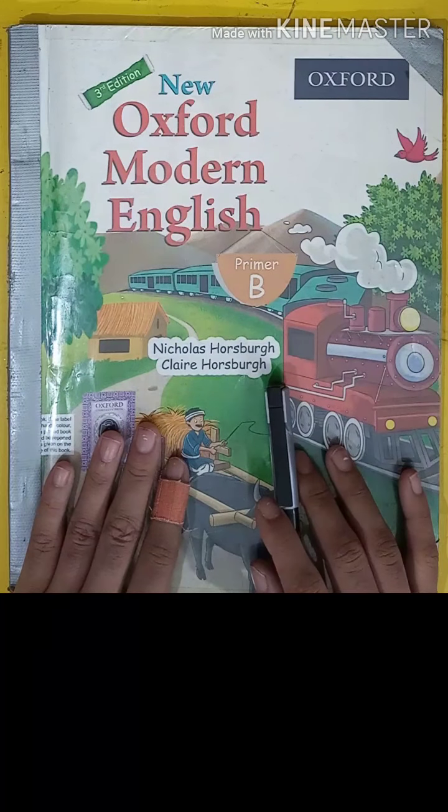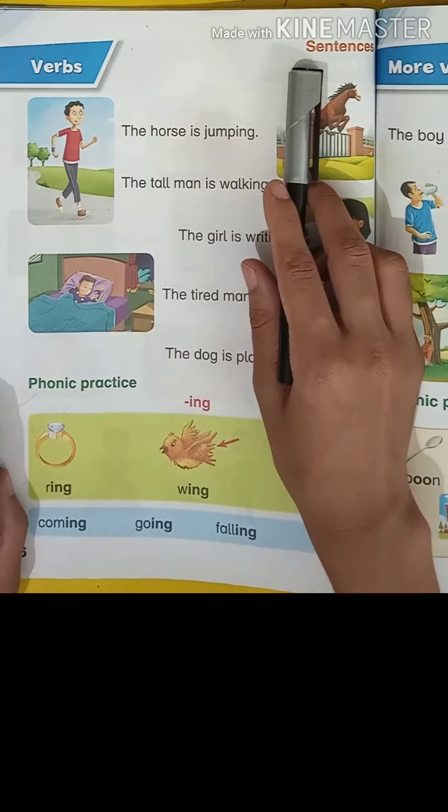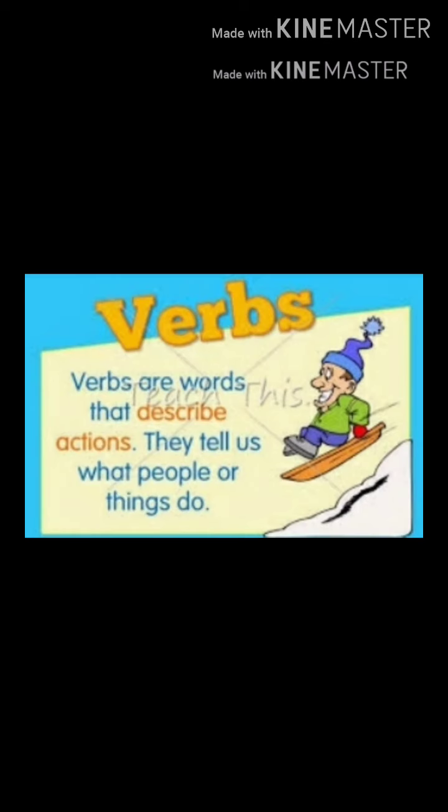Open your Modern English book, page number 26. The topic is verbs. We will read sentences with the use of verbs. Doing words, or verbs. Students, verbs are words that describe actions. They tell us what people or things do. Hope you got it.